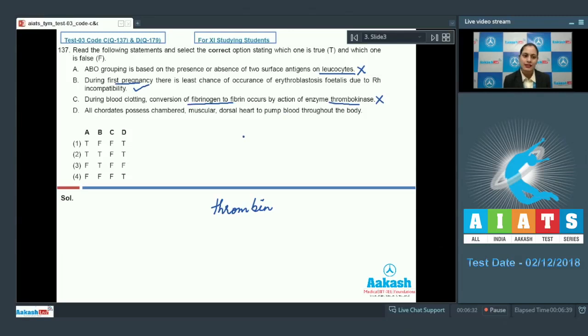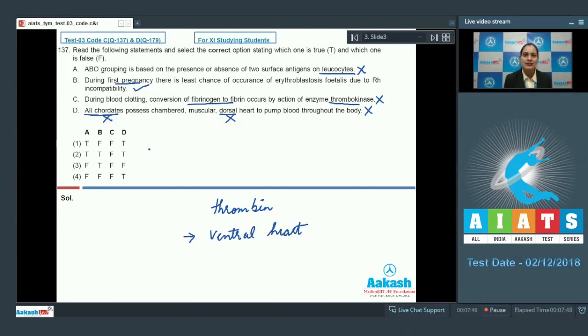Our last statement is all chordates possess chambered muscular dorsal heart to pump blood throughout the body, and this is an incorrect statement because all chordates do not possess this chambered muscular heart, and also they do not have a dorsal heart but they have a ventral heart.